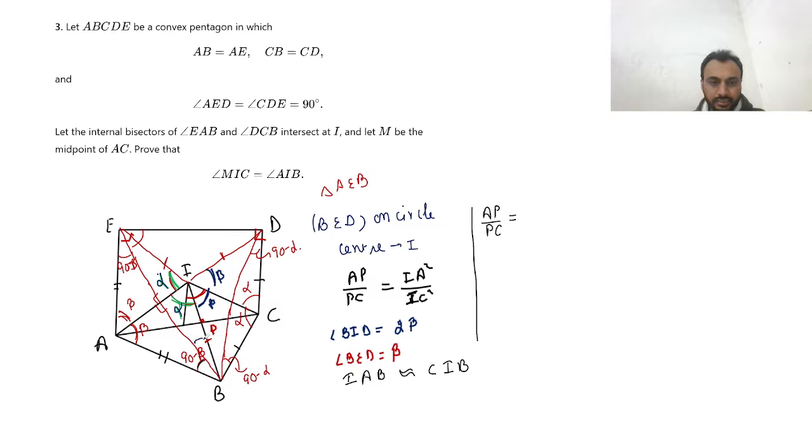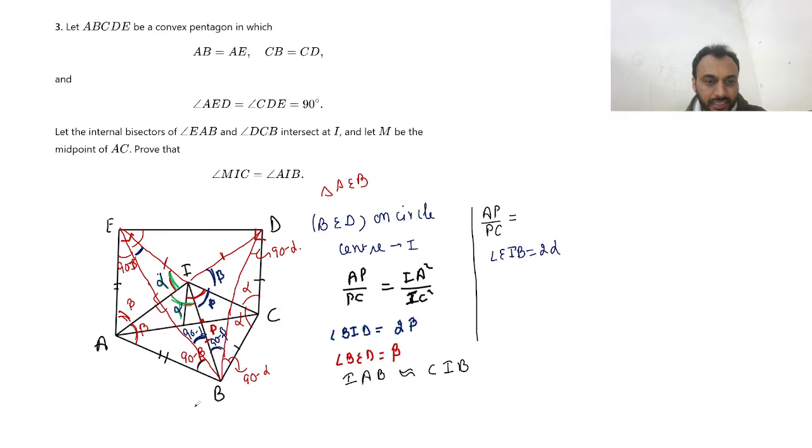And if you see this angle, you can find out it is equal to this angle, and at the center this angle is 2 alpha. EIB is 2 alpha. So this angle is 90 minus alpha. And similarly, this angle becomes 90 minus beta.